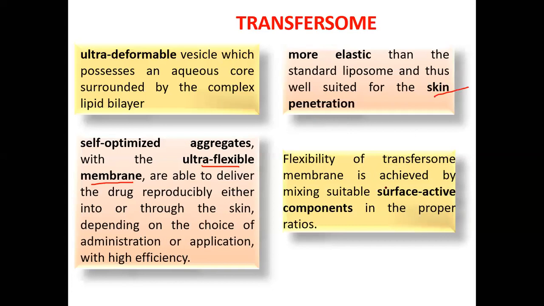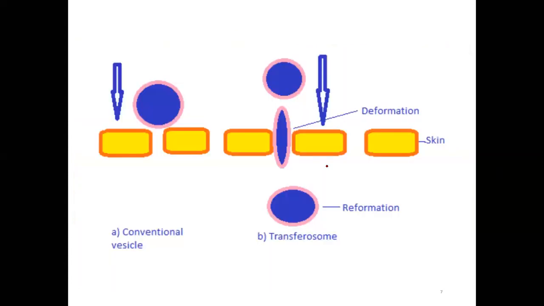And flexibility of the transferasome membrane is achieved by mixing suitable surface active components in the proper ratios. So these edge activators, the agents which provide elasticity, are surface active components. We can say surfactants. Those are providing the flexibility to the transferasomes. Now let us discuss the mechanism. Now you can see a skin, yellow color membrane.